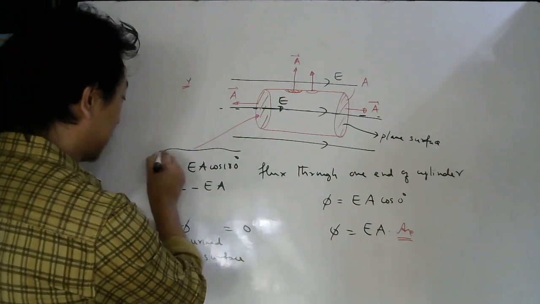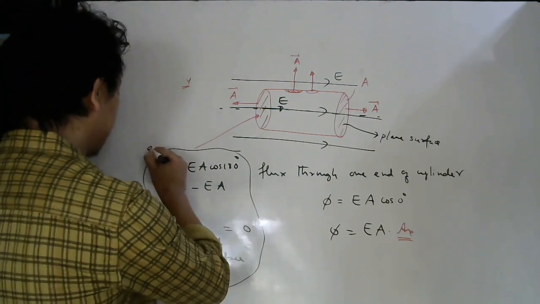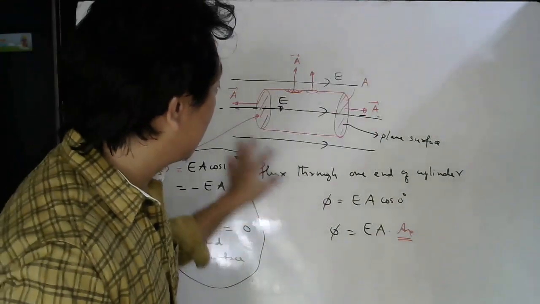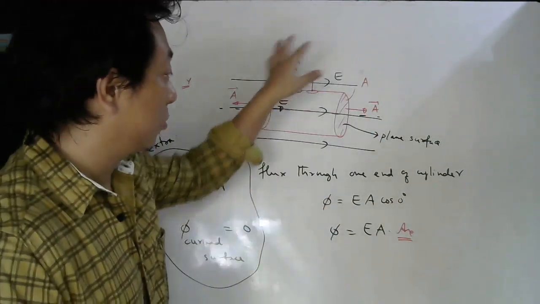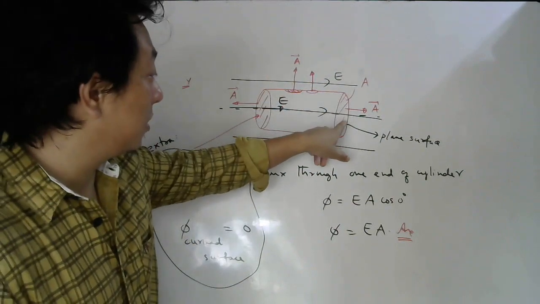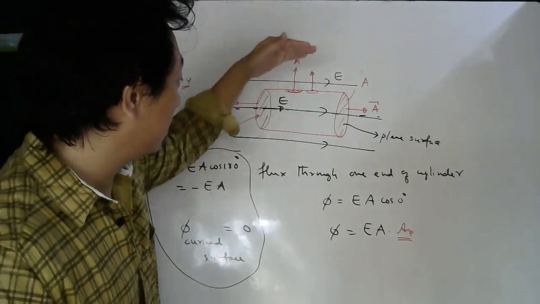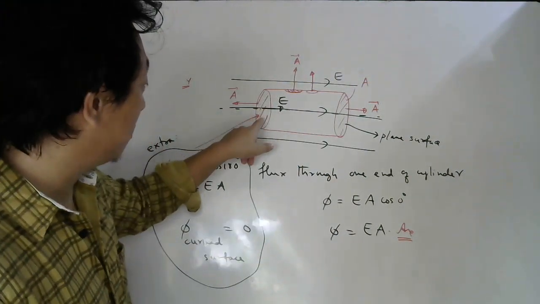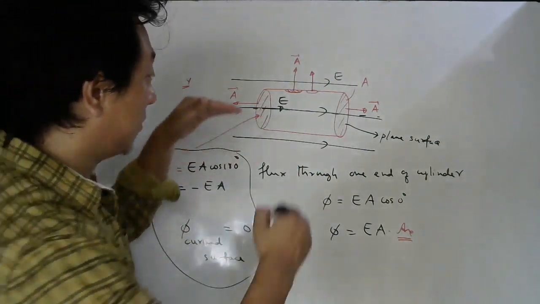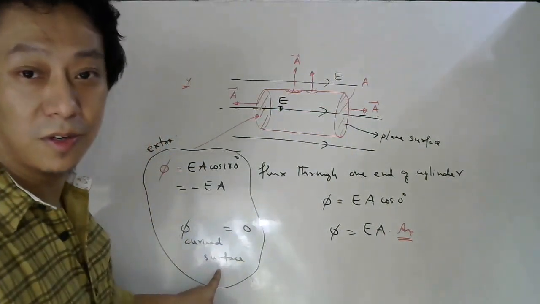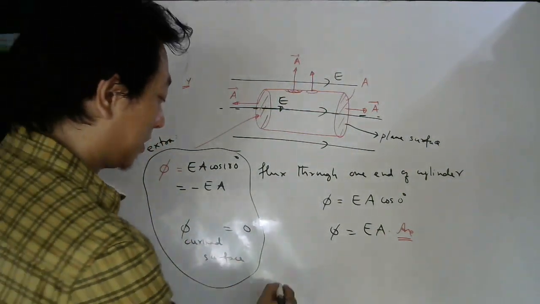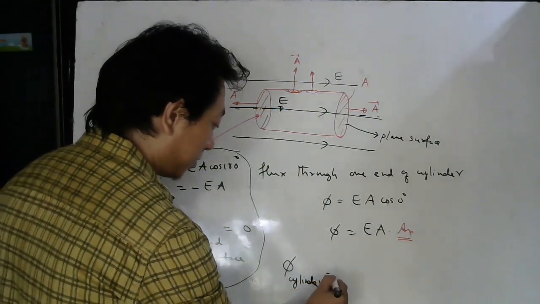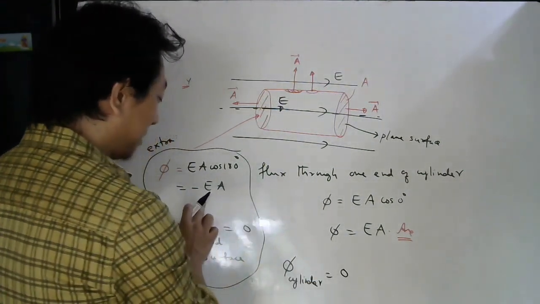Okay, so these two are extra which I did. So what will be the total flux through this cylinder if I ask? Total flux, how should you find it? Flux through this, you add with flux through this plus flux through this. So flux through this is EA. Flux through this is minus EA. Flux through this part is 0. So total flux through cylinder will be how much? If somebody asks, that will be 0, because EA minus EA plus 0.